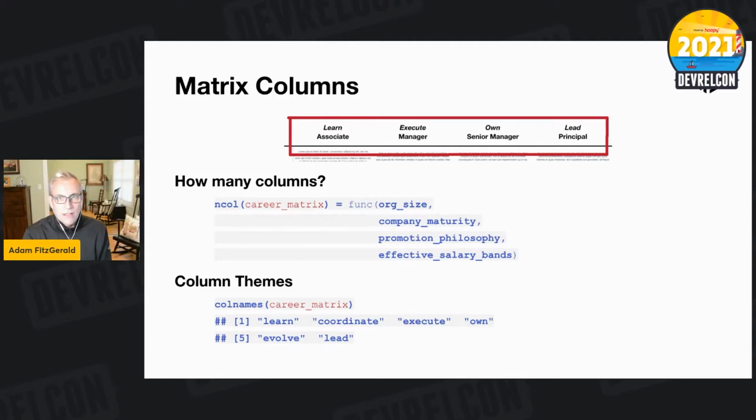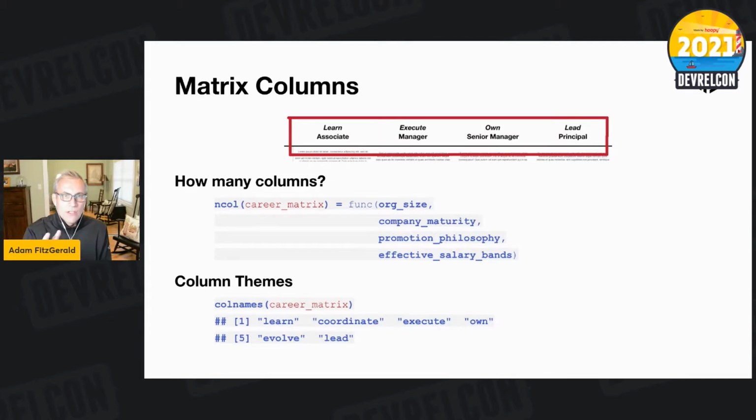At Amazon, I had 6. I've got 6 levels in the career matrix for the DevRel team at HashiCorp. And you can actually see here the column themes, the ones at the bottom here: learn, coordinate, execute, own, evolve, lead. Those are actually the themes from HashiCorp.